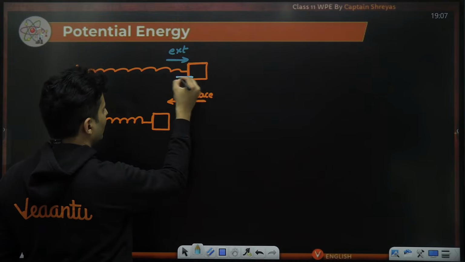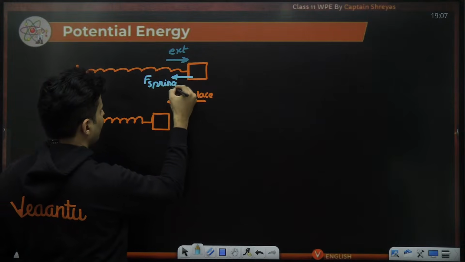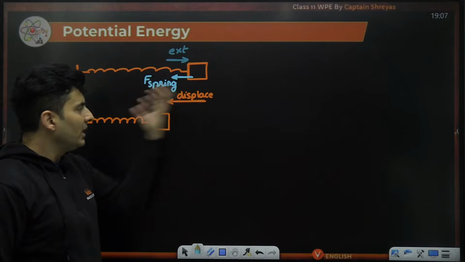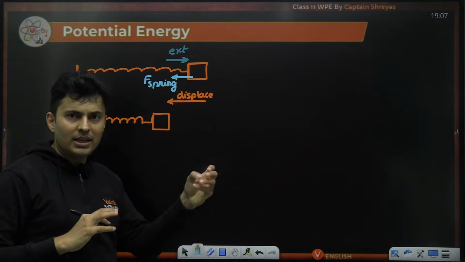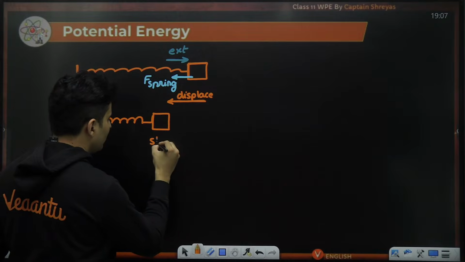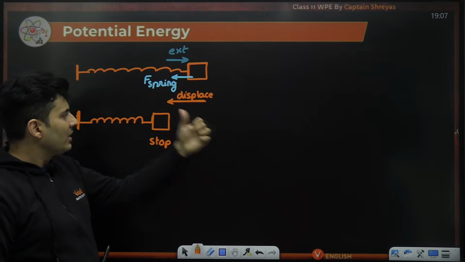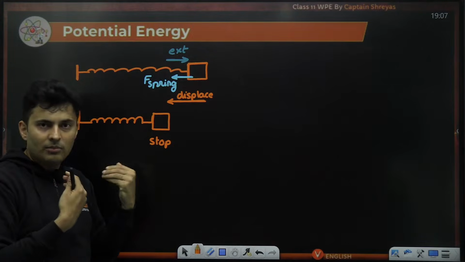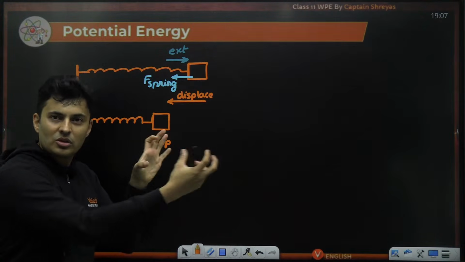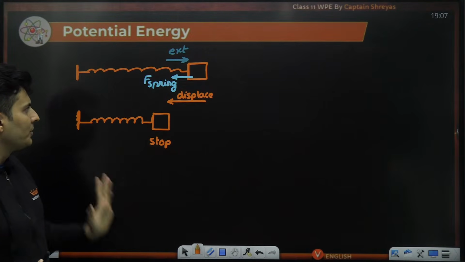Whereas the spring force will be in this direction. Make sense? I don't want it to accelerate. I want it to come slowly to this situation and stop over here. Okay, it has stopped. If it has to stop, I will do work against the spring force. Spring force is this way. I'll be like, hey, don't come and hit my face. Come slowly. So I'm acting opposite to the spring force so that it arrives and stops over here.